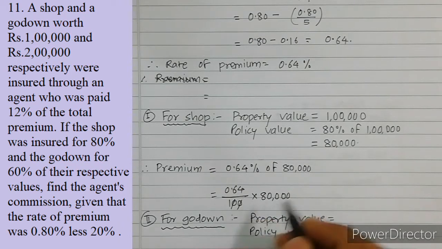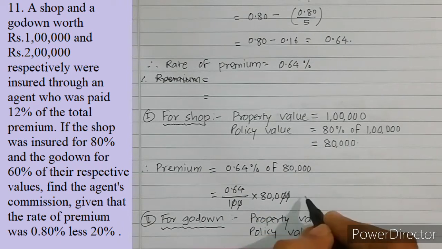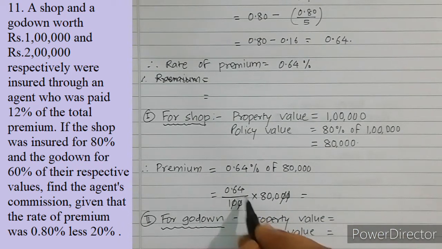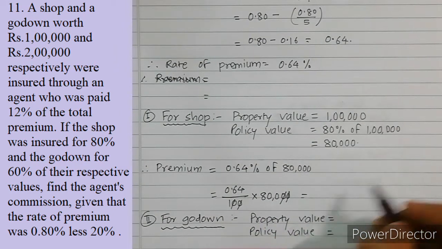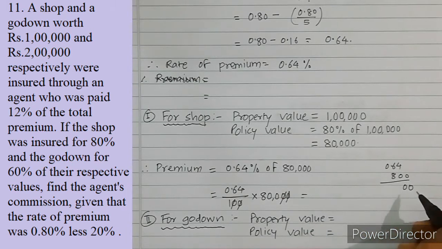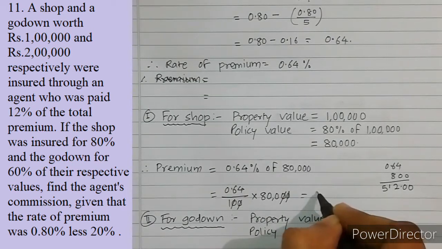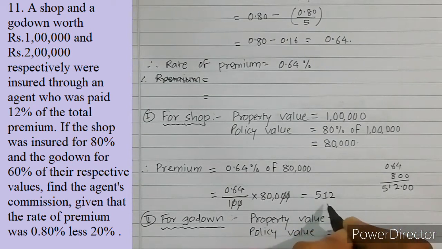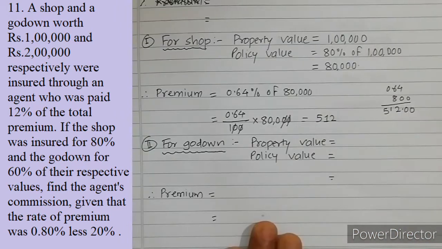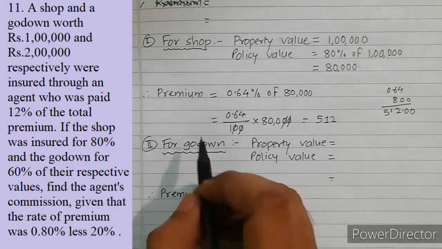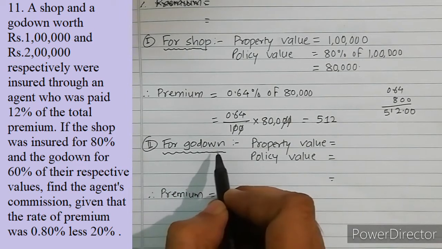So 0 cancels with these two zeros. So 0.64 into 800. Okay, so let us calculate. 512.